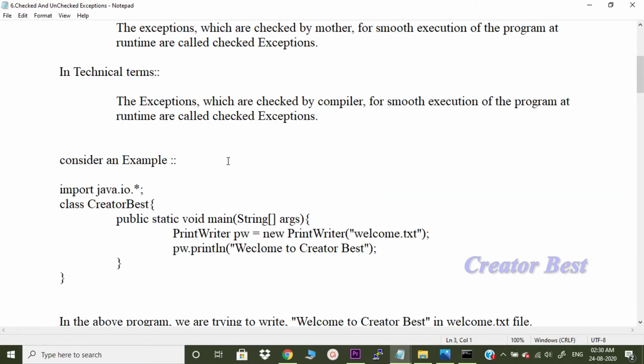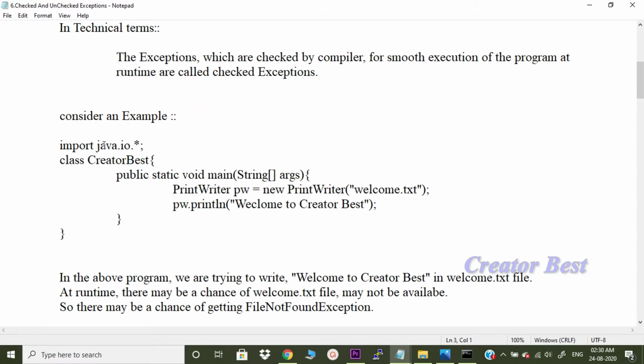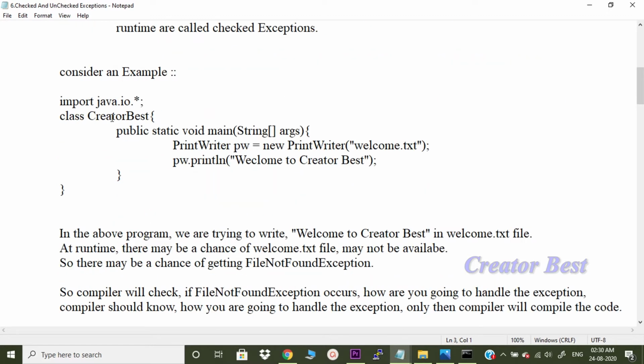Now let us understand this with an example. Class CreatorBased, public static void main, PrintWriter pw is equal to new PrintWriter welcome.txt, pw.println welcome to CreatorBased. What we are trying to do is write "welcome to CreatorBased" into the text file welcome.txt.